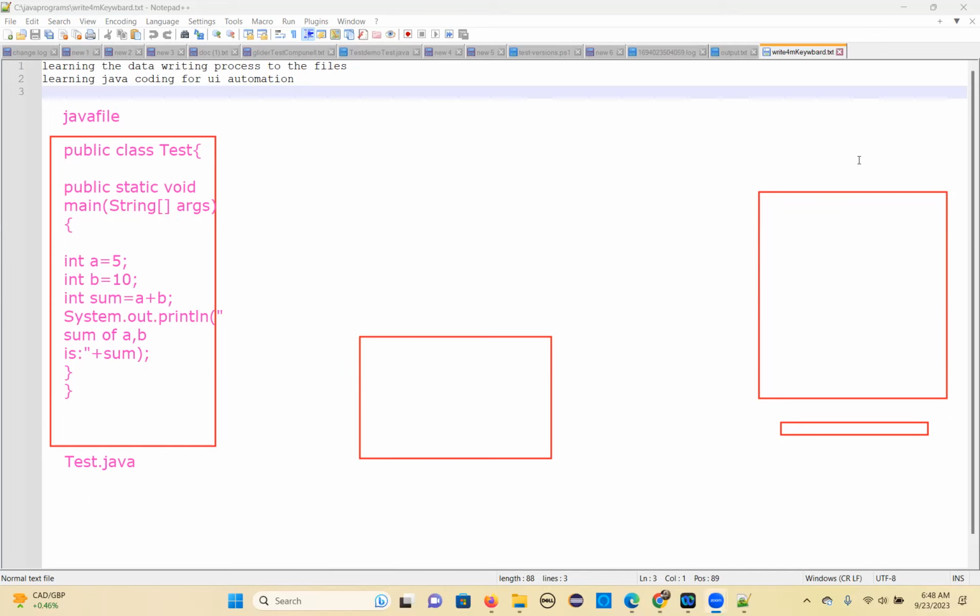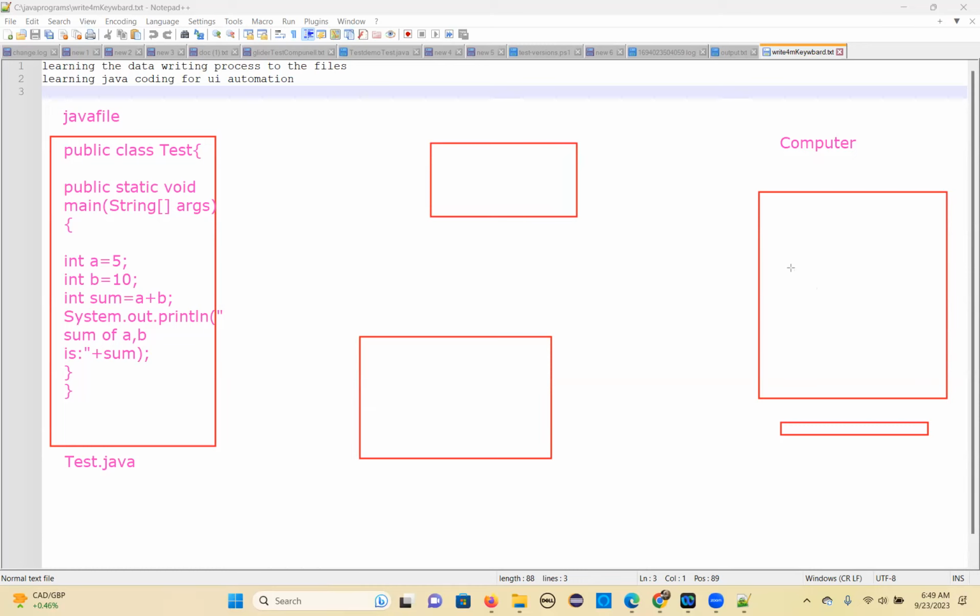No, it won't understand. So this is your computer. You have to give machine-understandable code to the computer, then only it will execute. Otherwise it won't execute.